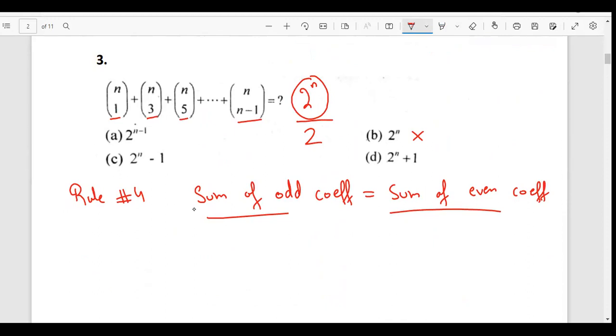When I divide by 2, this is going to give me 2 power n minus 1. So the answer is going to be A in this case. I'll repeat. 2 power n is the sum of both odd and even coefficients.